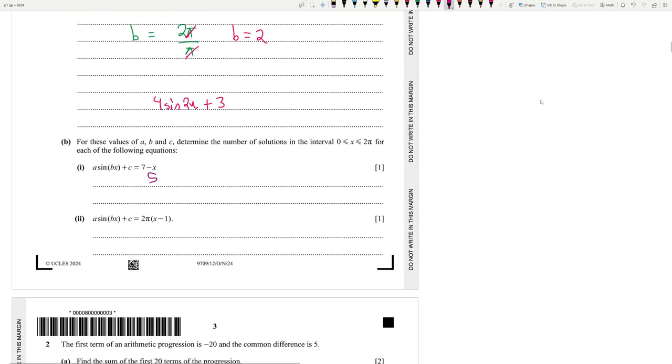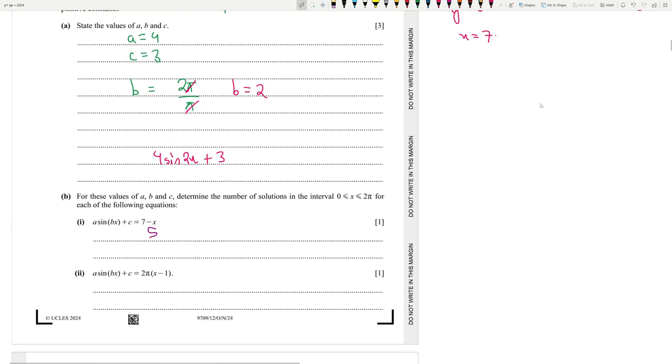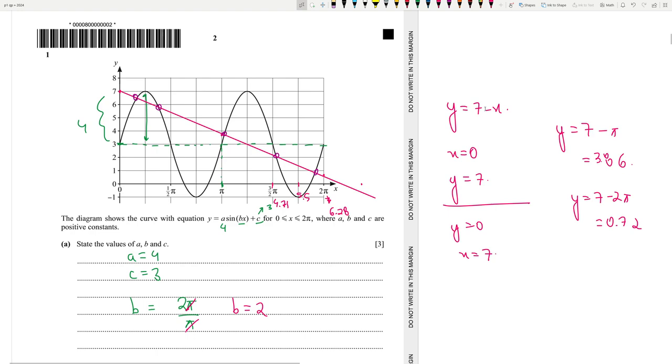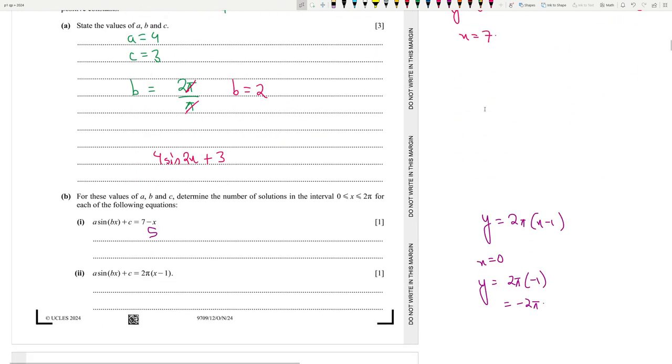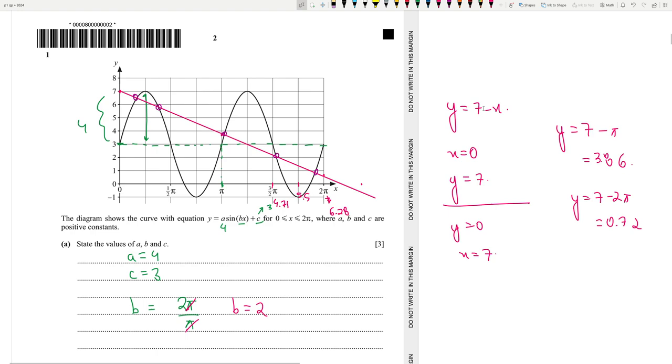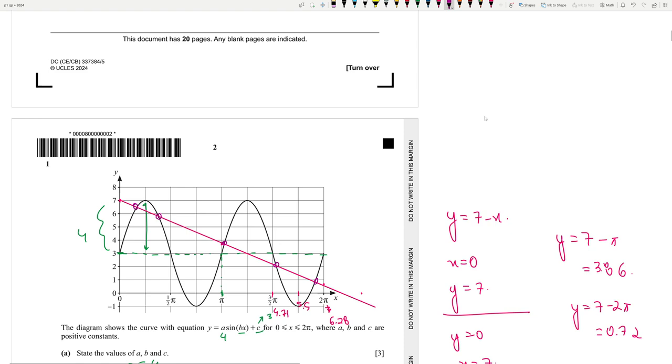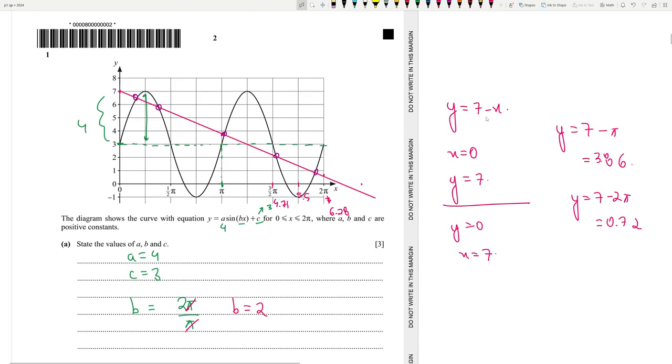And then what about this? y is equal to 2 pi x minus 1. So let's do the math. When x is equal to 0, y is equal to 2 pi into minus 1, which is minus 2 pi, and minus 2 pi is basically minus 6.28. It starts from down below.